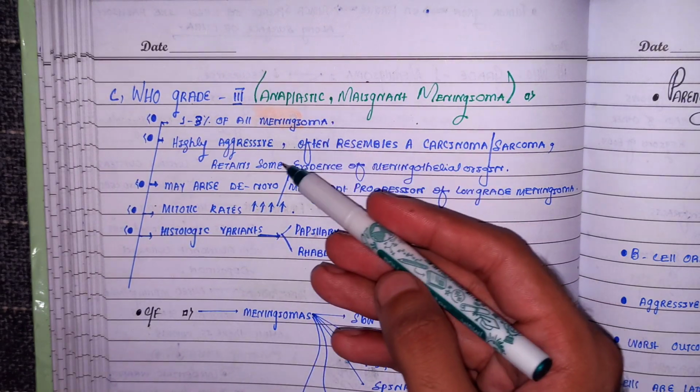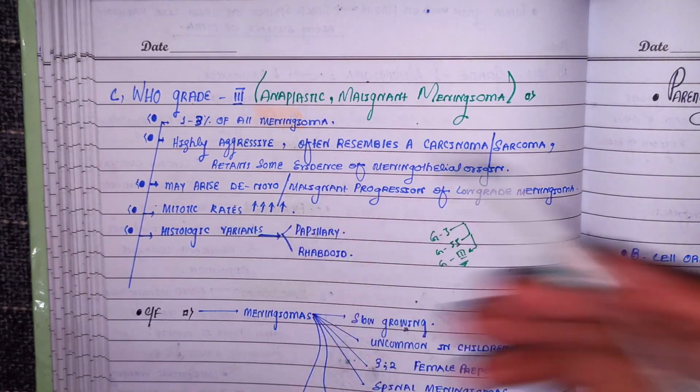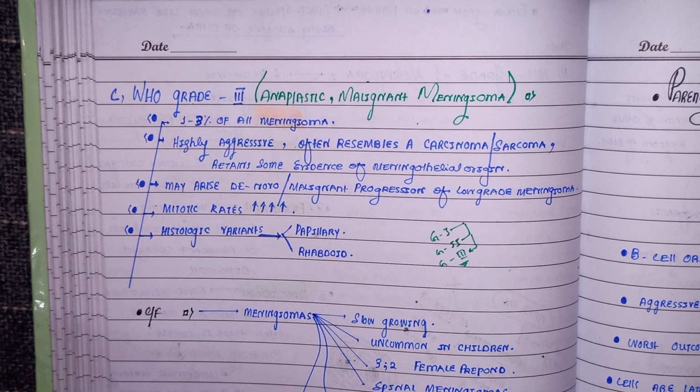Obviously it is very much aggressive tumor and the mitotic rates are very much high. The histologic variants of this tumor are number 1 the papillary variety and the rhabdoid variety. Okay, no details are given.